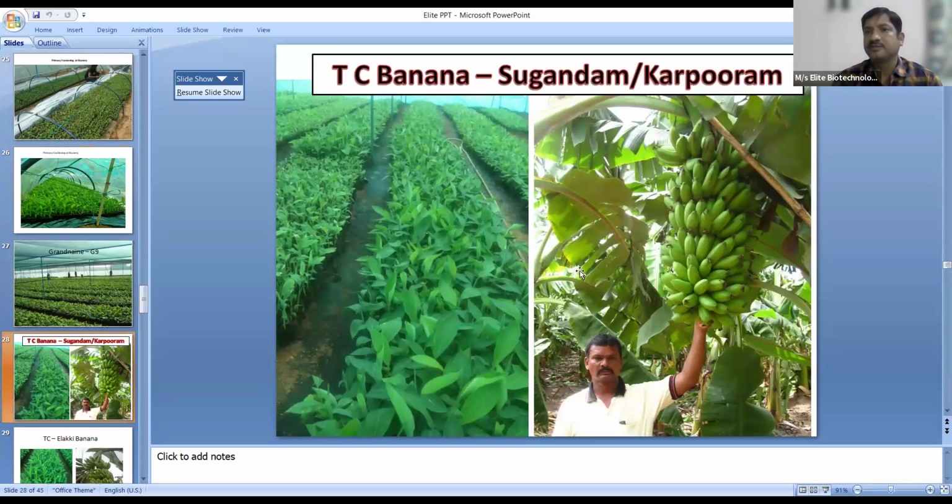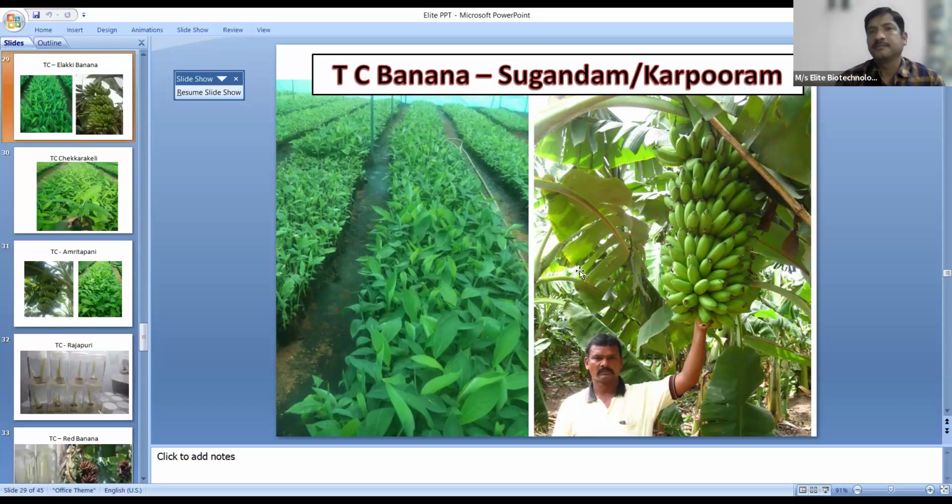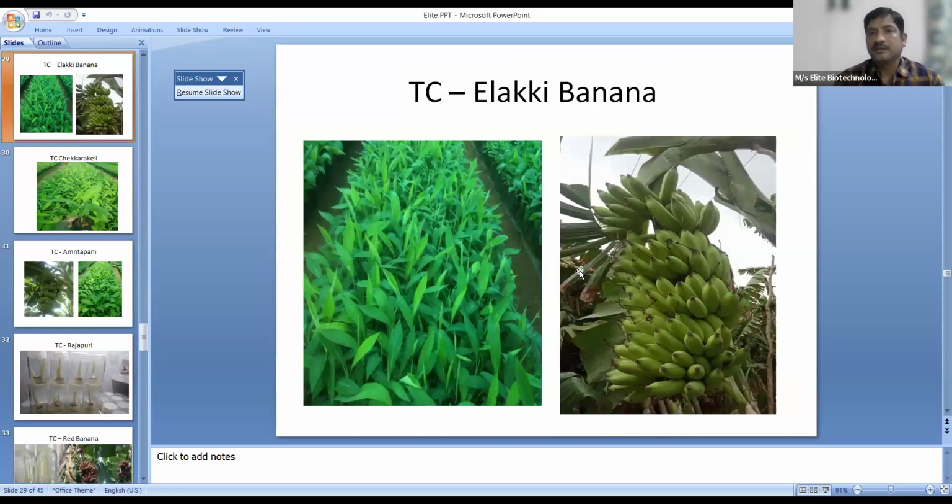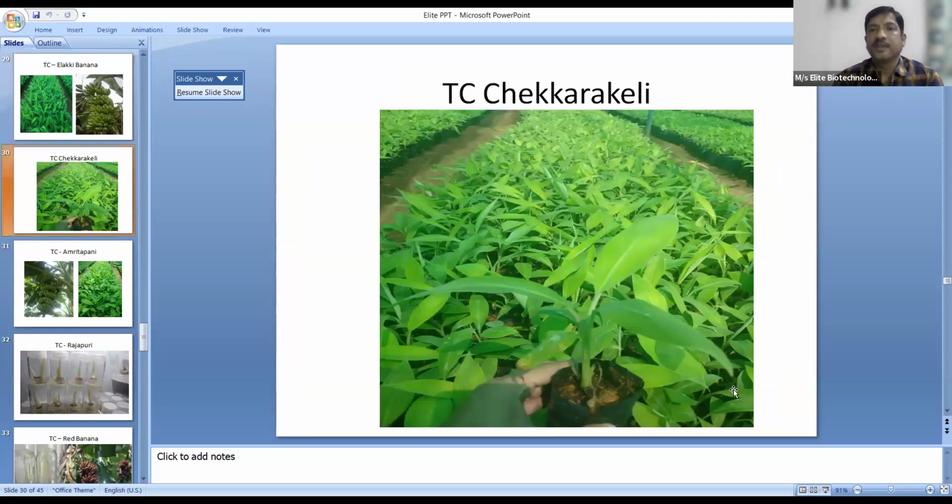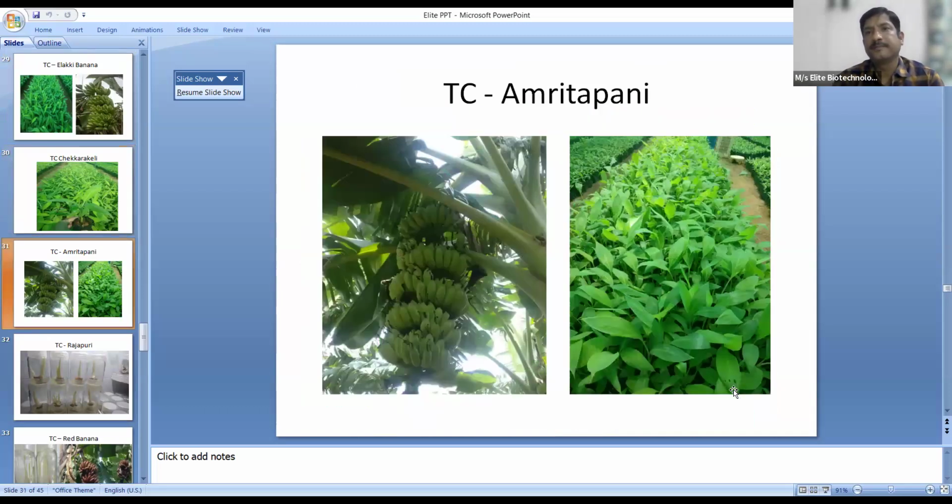This we call Sugandhi variety or Karpura Chakargedi. These are Alaki banana plants. This is the fruit. These are different varieties that we produce in our lab. Then we have Tella Chakargedi, a variety that is grown in districts of Andhra Pradesh. We will produce these plants also. This we call Amrutapani or Karpuravalli in Tamil Nadu. And in Karnataka we call it Budivade.